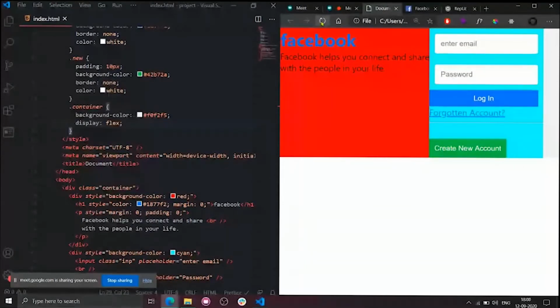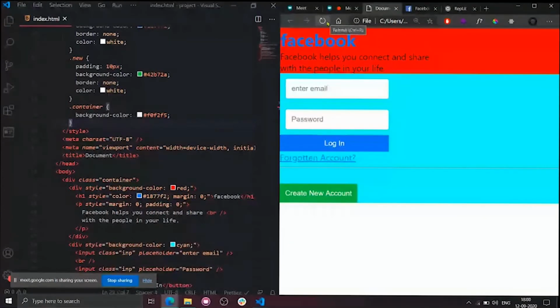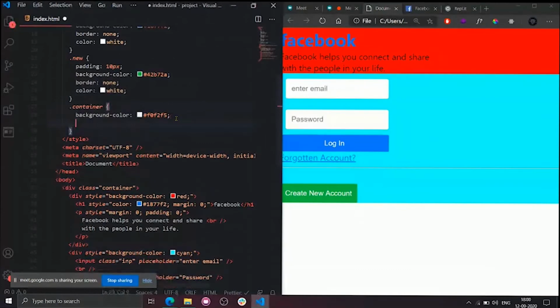Reply with the power of flexbox in a single emoji in the comment box. I simply wrote display equals to flex. Let me remove it and show you the power of it again. Okay, this is how I separate this layout from this layout. So I simply keep this line, display equals to flex.